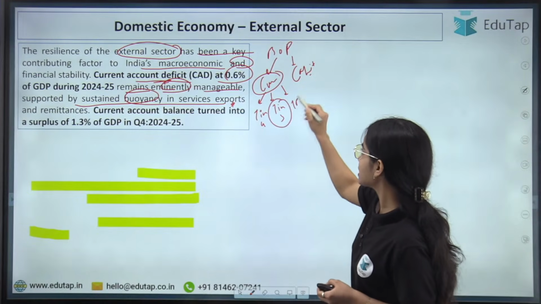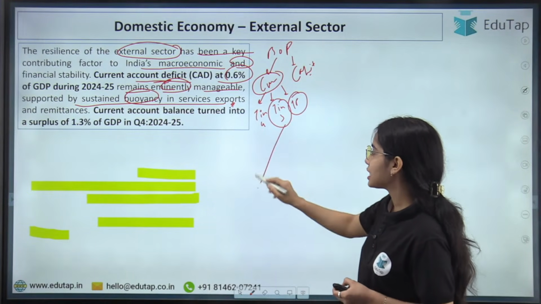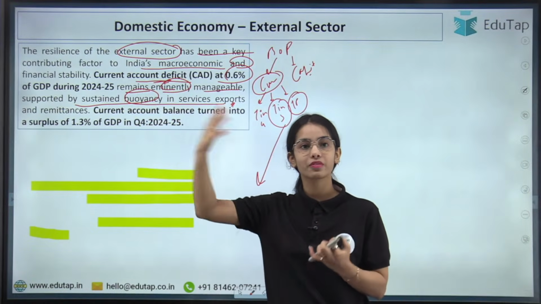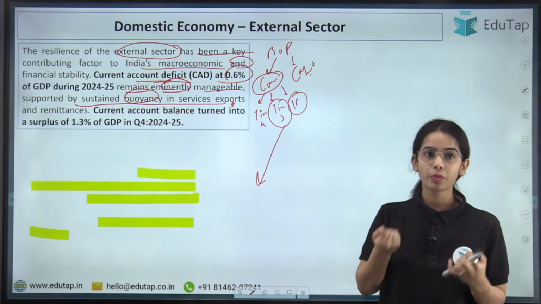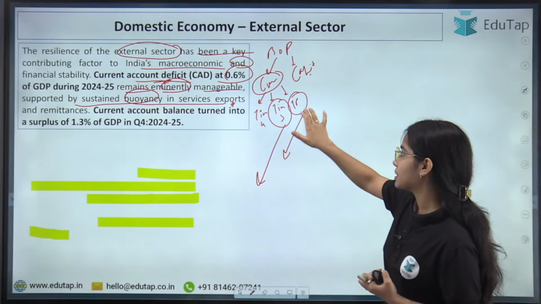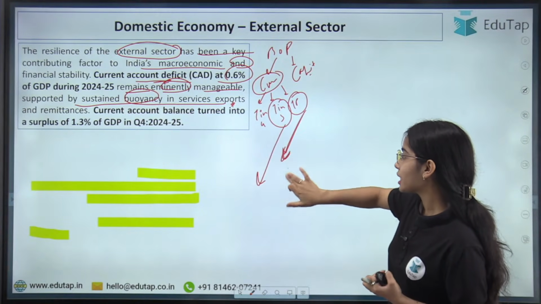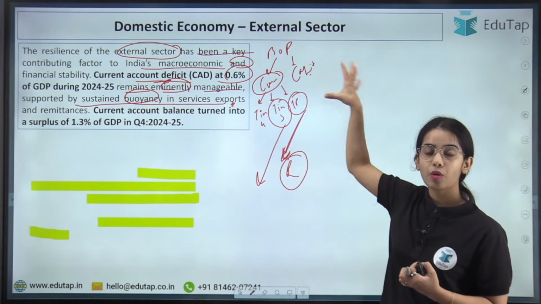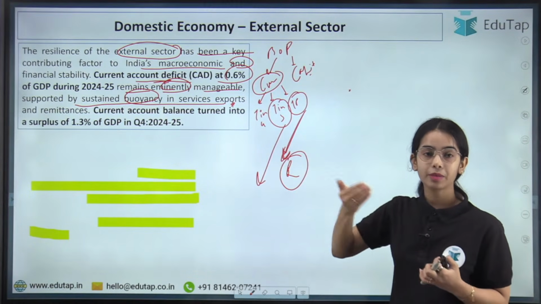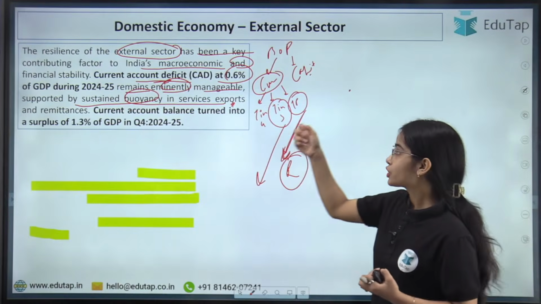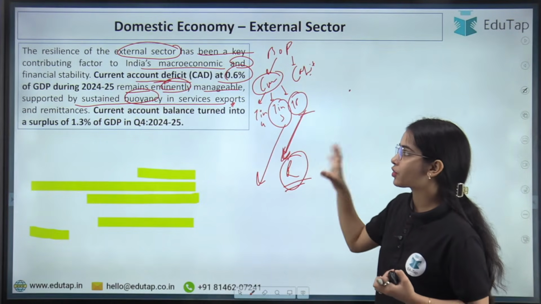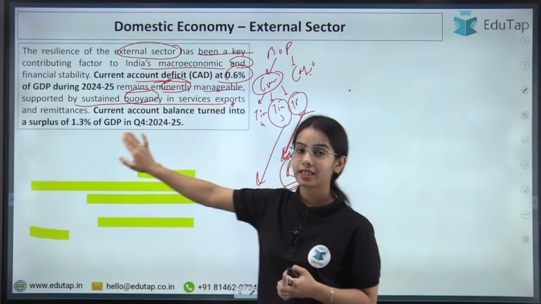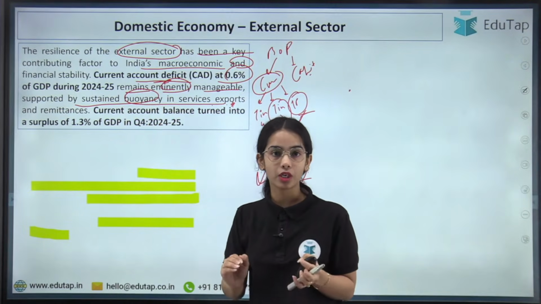Now, on trade in services and transfer payments, we have received huge payments for our service exports. We are doing a lot of service exports for which we have got good payments, and the transfer payments mean we have received a lot of remittances from other countries, from the Indian people that are living in other countries. So there is sustained buoyancy in service exports and remittances also. India has received a lot.